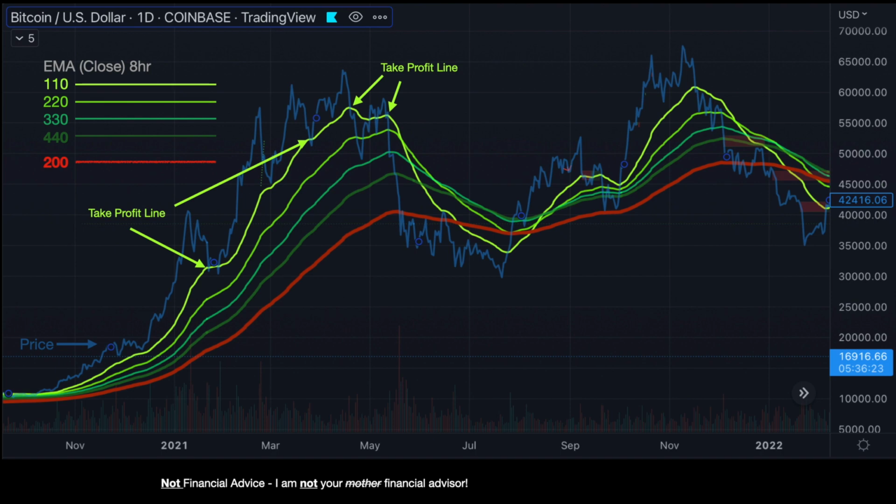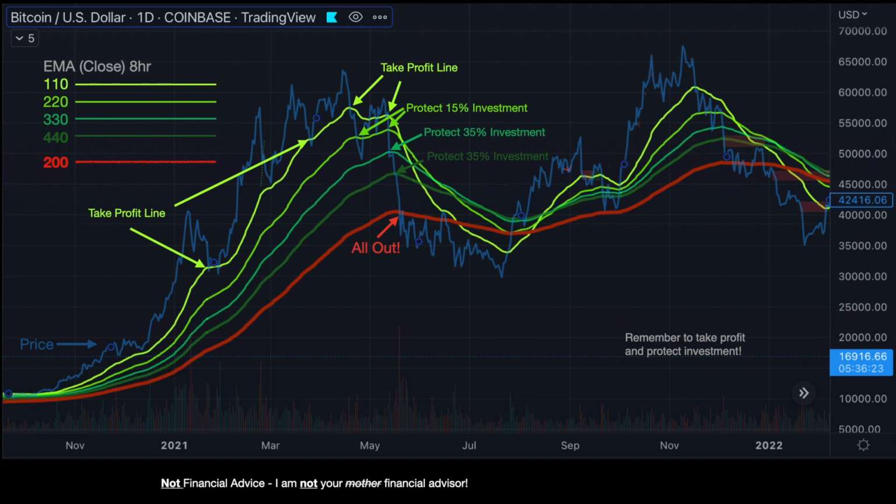So take profit every time the price falls below the 110 EMA. You can take that profit, set it aside, pay off credit cards, buy something special, show your friends and family that you can make money from the market. So moving left to right, we're taking profit every time the price falls below the 110 EMA.